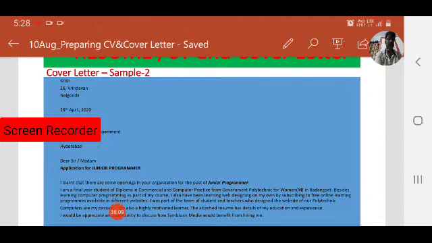How you came to know, you have to mention. Here some staff who are working in the company told Krish that there are openings for the post of junior programmer. That's why Krish wrote a job application to the organization, Symbiosis Media.